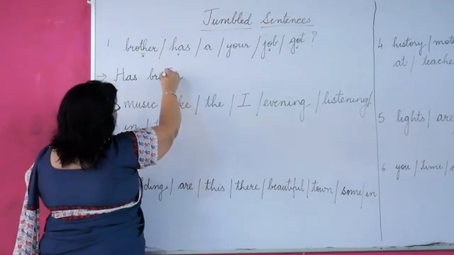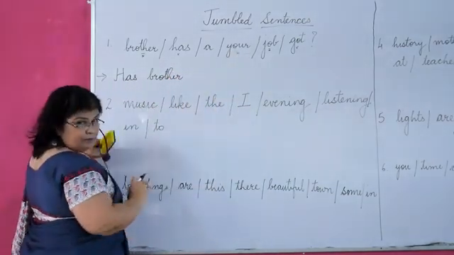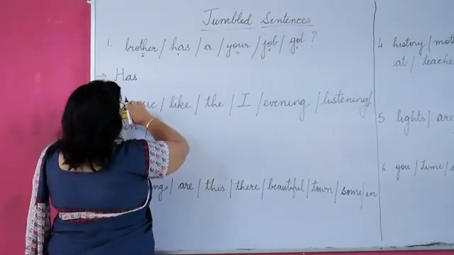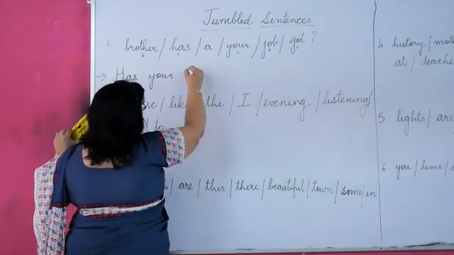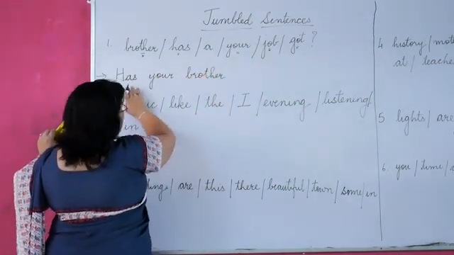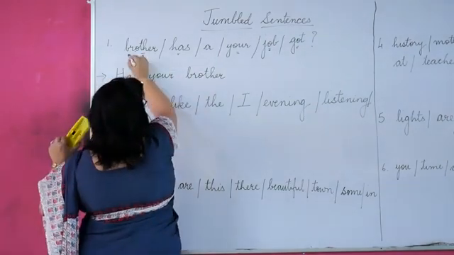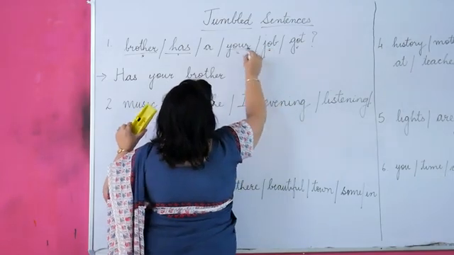Now whose brother? Your brother, right? So, your brother. Has your brother. This is used and this is used.